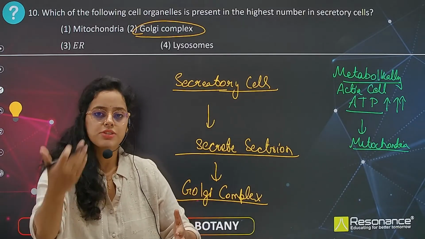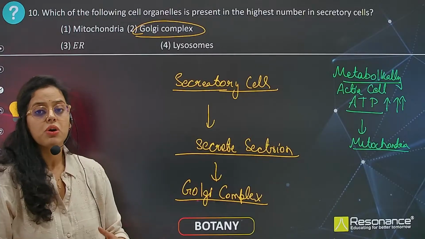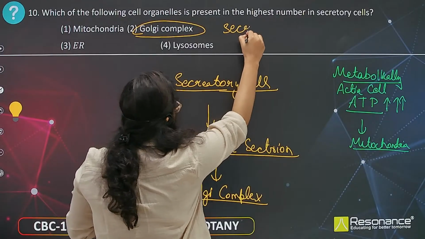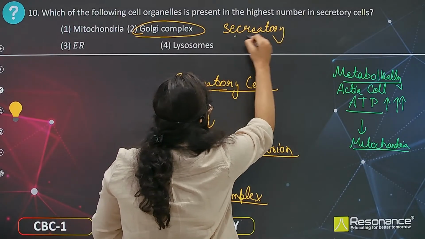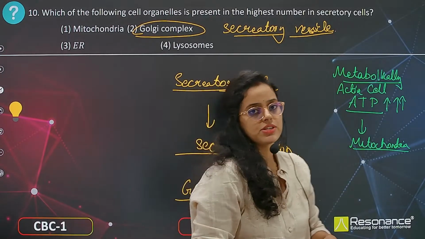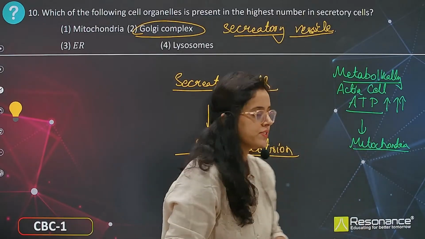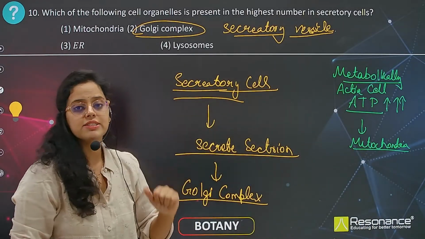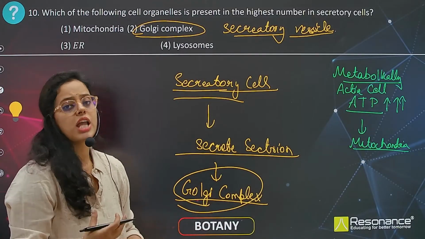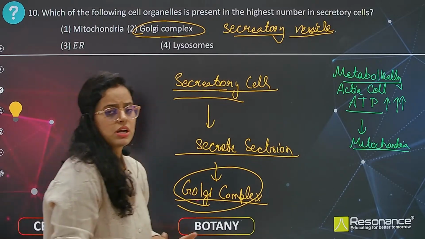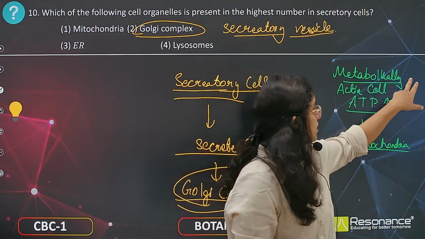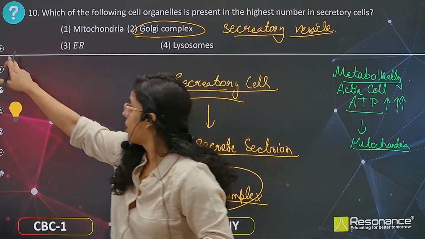the cell, that is extracellularly, by diffusion or exocytosis. So these are the ones which consist of secretory vesicles. Through vesicles they send these substances intracellularly or extracellularly. So here the answer is going to be Golgi bodies. Secretory cells will have more Golgi bodies. Why? Because they have to secrete different types of secretions like saliva or other fluids or sweat, or sebaceous glands secrete oils. So this is the answer. Now from here, we are going to learn about homework questions.